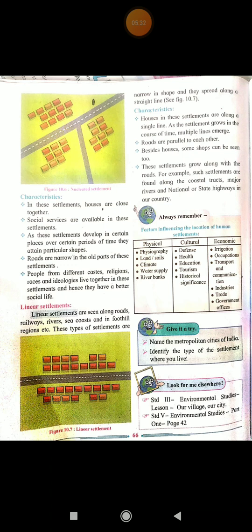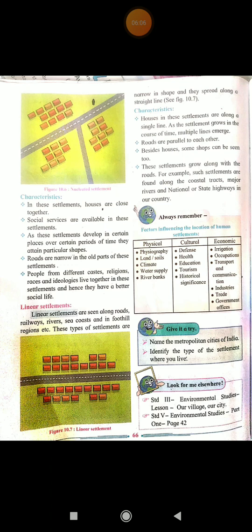Linear settlements are seen along roads, railways, rivers, sea coast and in foothill regions, etc. So see, you can see figure 10.7. These types of settlements can be seen in a line. Linear means what? In a line. And you can see along the road it is there. So this type can be there along the railways also. It can be either along the river, sea coast, or even in the foothill regions also. But it is in one form, in a line.